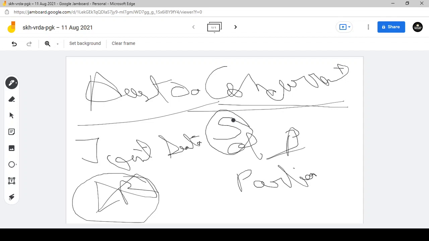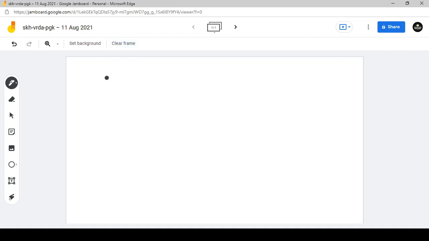Make it a point. The joint sitting of the parliament we have borrowed from Australia, and the joint sitting of the parliament is being called by the president of India, but it is chaired by the speaker of the Lok Sabha, not the chairman of the Rajya Sabha. That is the vice president of India, not the chairman of the Rajya Sabha, but it is the speaker of the Lok Sabha who preside over the meeting of the joint session of both houses of the parliament. So that we have taken from Australia.